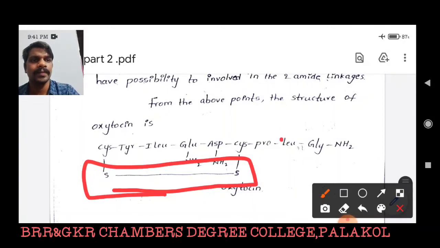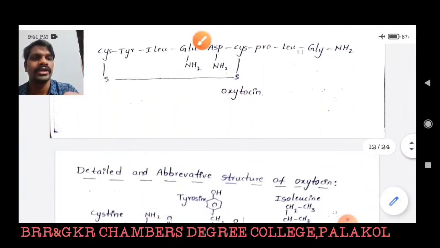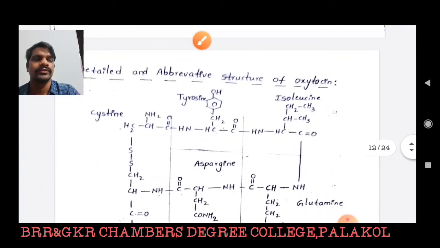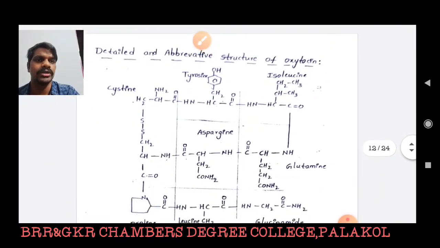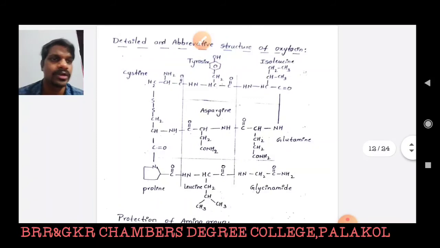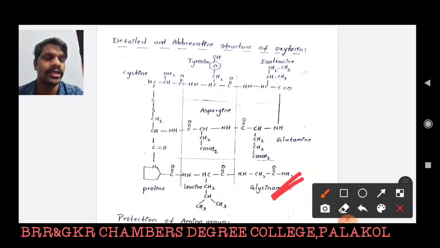This is the abbreviated structure, and I have to write the detailed structure of oxidized oxytocin. This is the detailed structure of oxidized oxytocin. Here in glycinamide, one amide linkage is present, so we initiate writing the detailed structure of oxytocin at glycinamide: CH2, C double bond NH2, and the imino group of glycinamide is involved in a peptide linkage with the carboxylic acid of leucine.